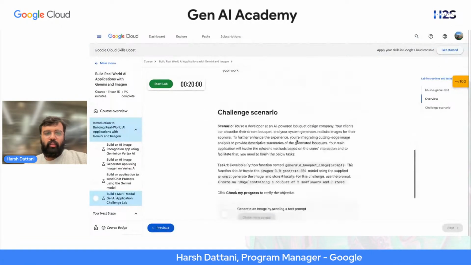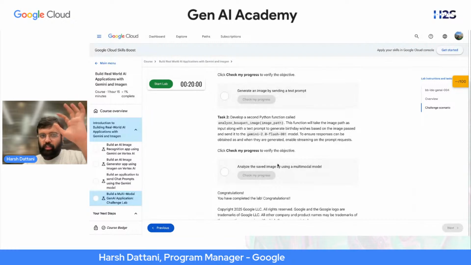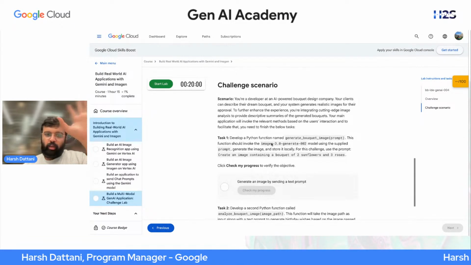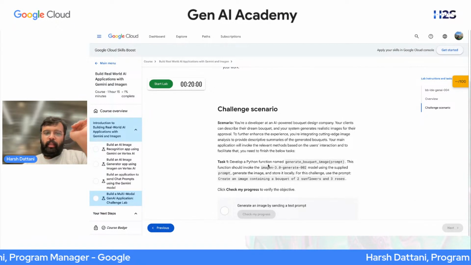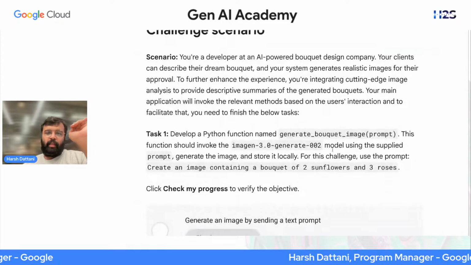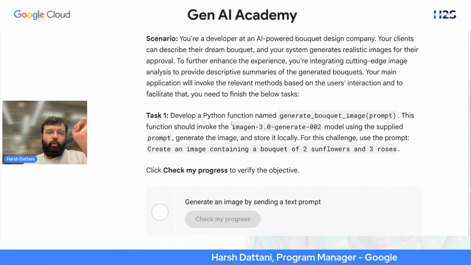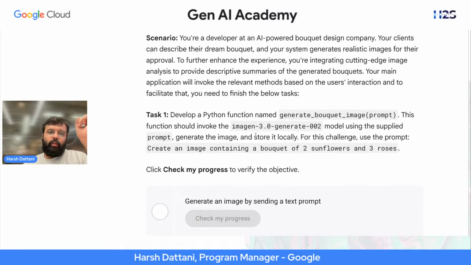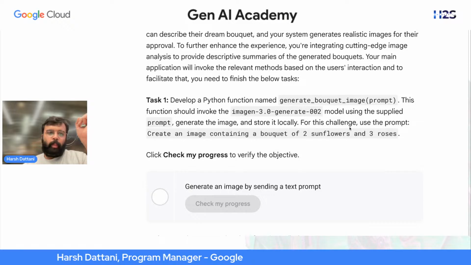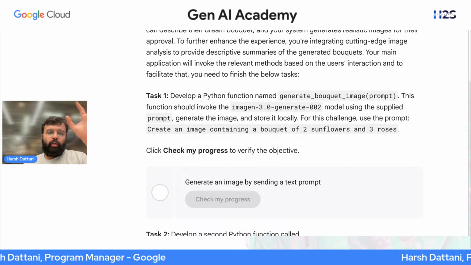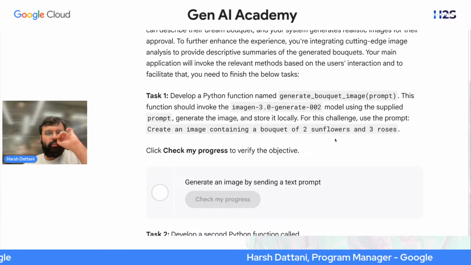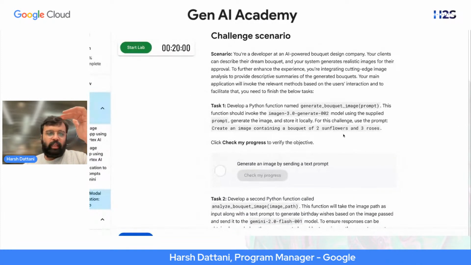So this is the challenge scenario which you can work upon. The task is to develop a Python function like this. It should invoke image gen 3 and generate an image containing a bouquet of two sunflowers and three roses. So this is task one.